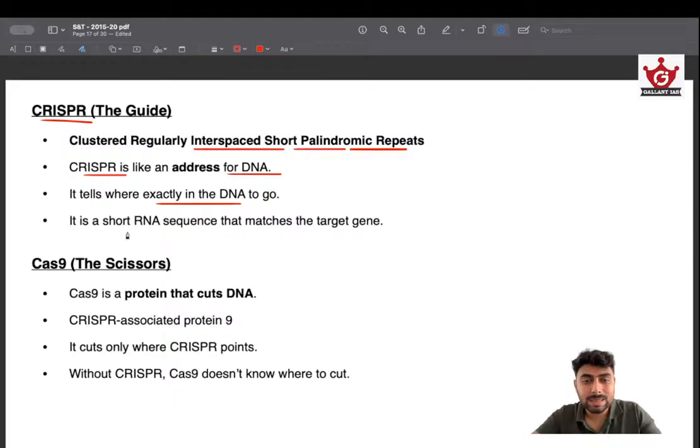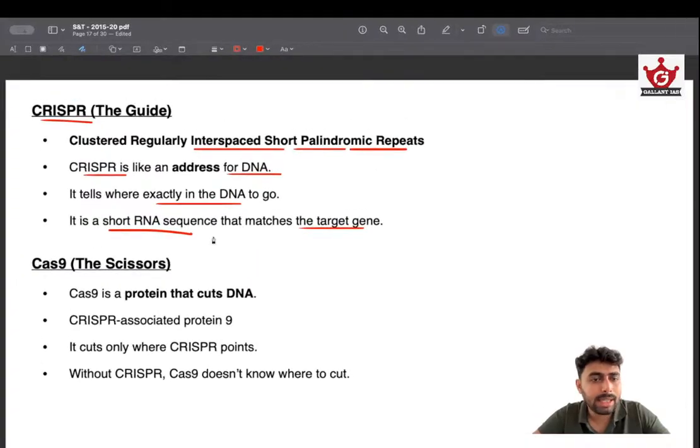And what exactly is a CRISPR? CRISPR is a short RNA sequence that matches the target gene. It's like mix and matching. So we have a short RNA sequence that matches with the target gene. We run the CRISPR across the DNA structure and find the exact match, and we get to the right destination. It's like a lock, a jigsaw puzzle, and when we run it across the DNA, at the one point where the exact target is, it matches and we can lock onto that. This is how CRISPR works.